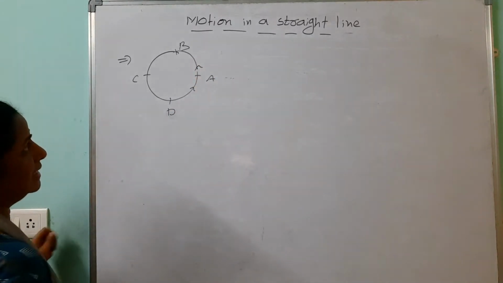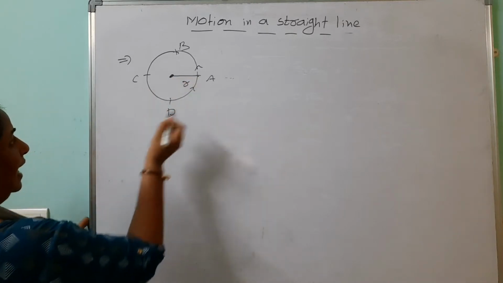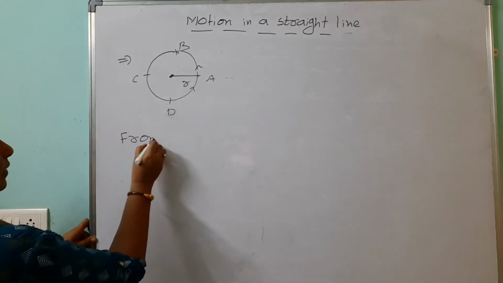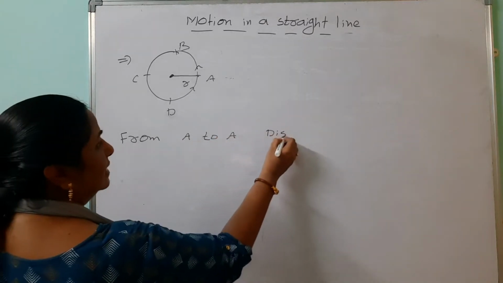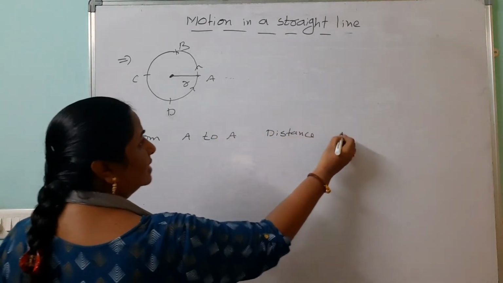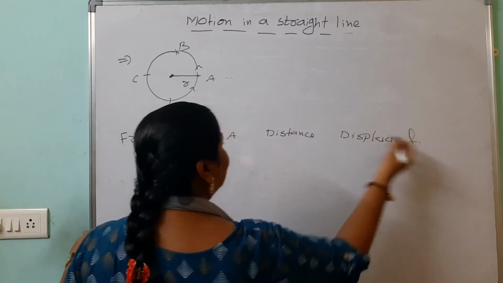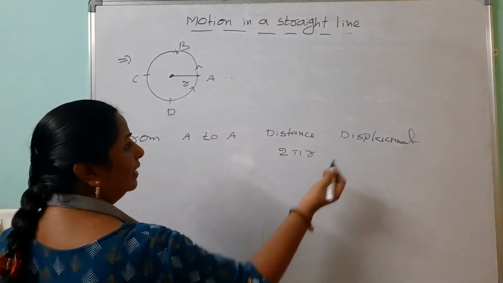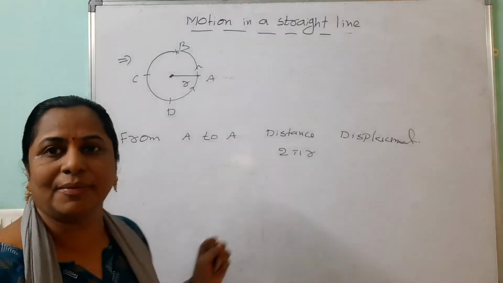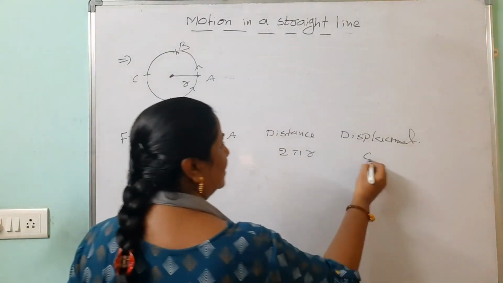Okay, in this case the radius of the circle we should consider r. As usual, from A to A, what is the distance and what is the displacement here? No doubt total path length is nothing but circumference of the circle, you can say 2 pi r. But displacement is what? From initial to final position, there is no gap. So displacement equals 0.